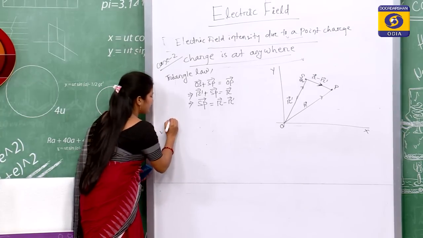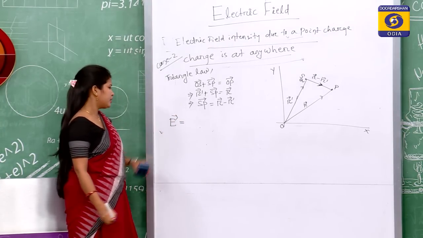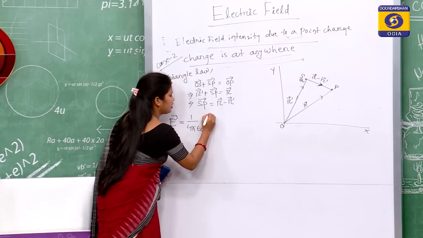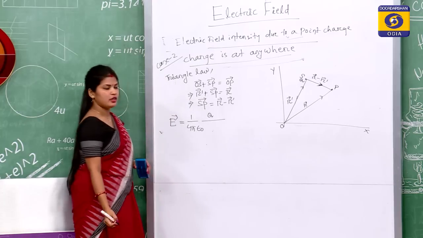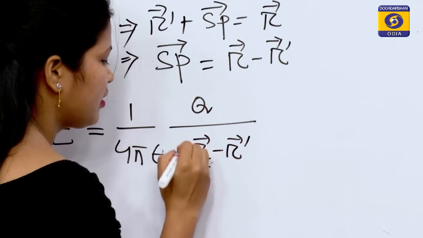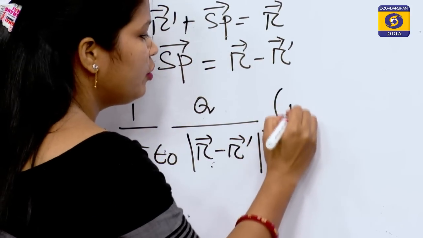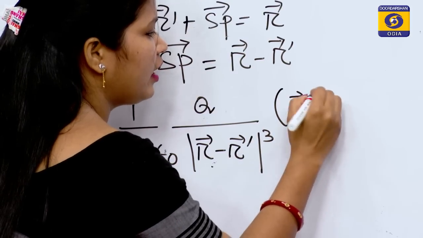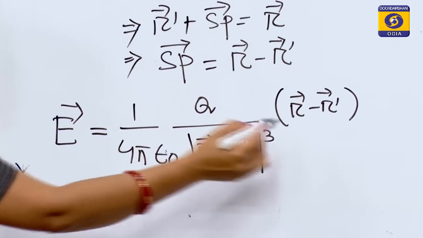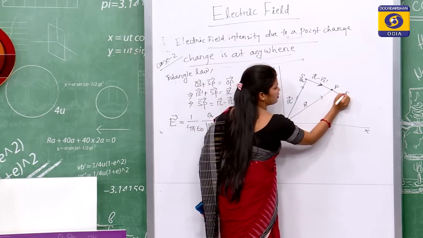Now what is the electric field intensity here? You can find easily. E vector is equal to 1 upon 4 pi epsilon naught q upon magnitude of r minus r dash whole cube into r minus r dash vector. So, the direction of electric field is along this. The direction of electric field will be like this.